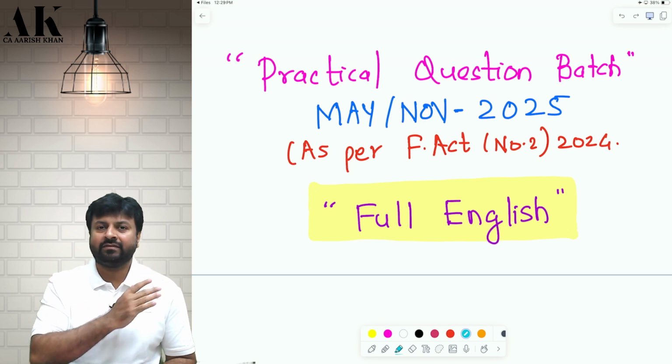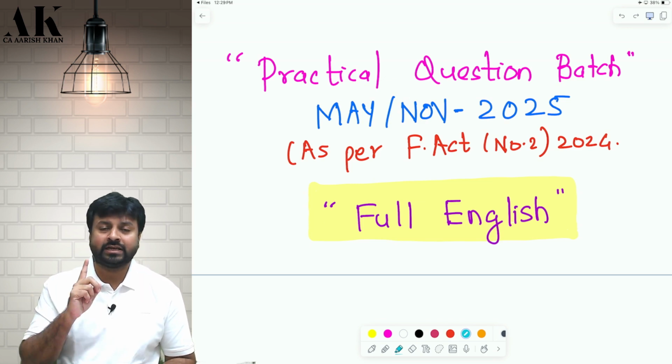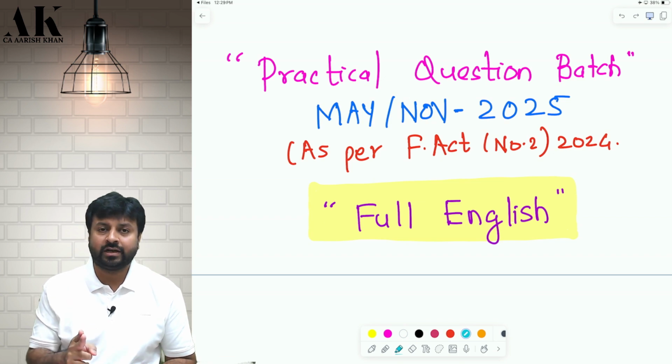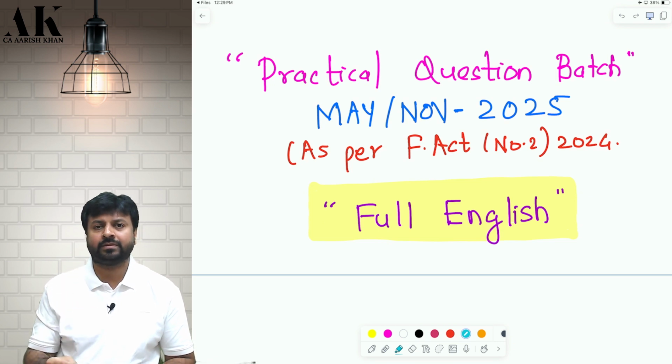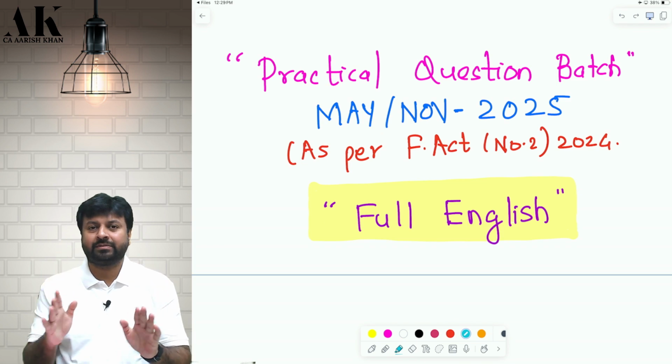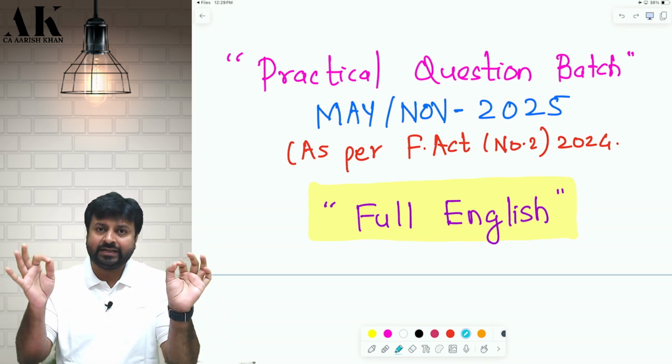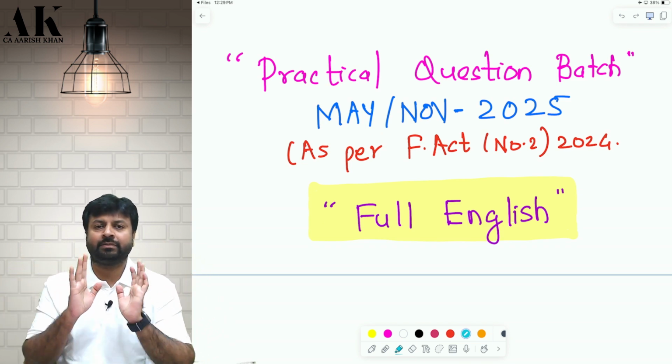This batch is not only about ICAI material. It covers ICAI material, all questions, specially drafted questions, amendment questions, and most important, past RTPs, past MTPs, and past exam papers, a total of 24 papers. All the papers, all the books, all the chapters are fully amended as per the latest Finance Act 2024, which is applicable for your exams.